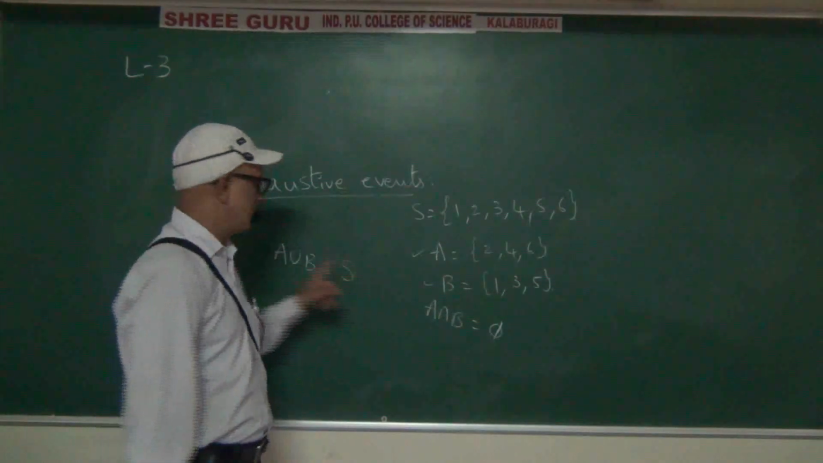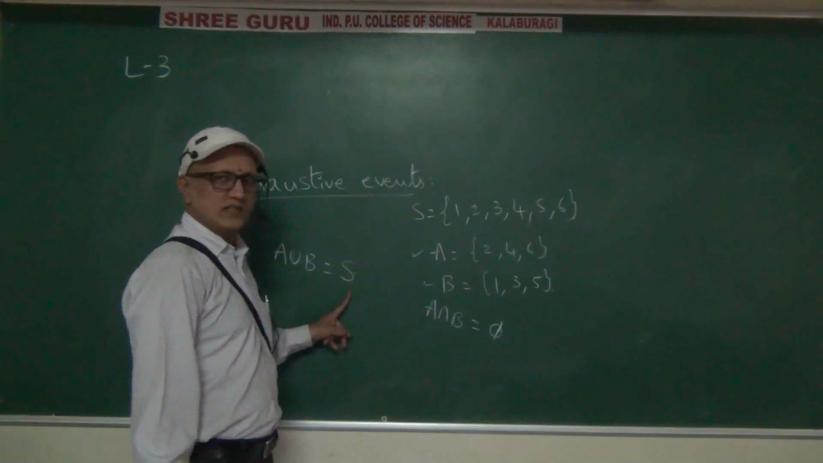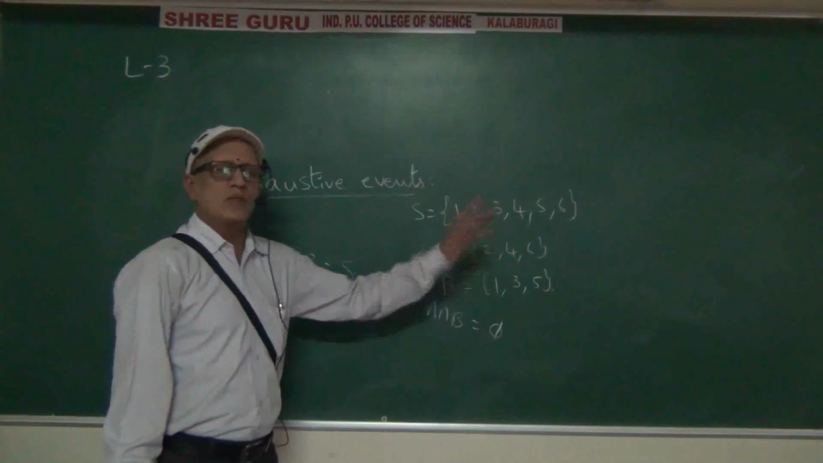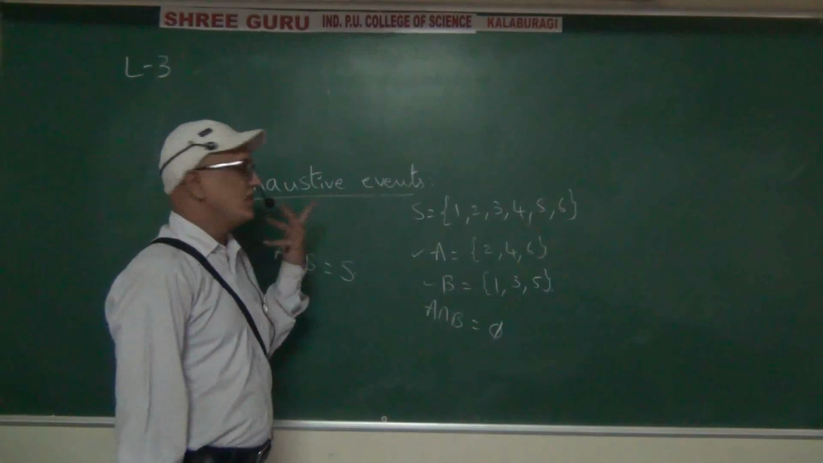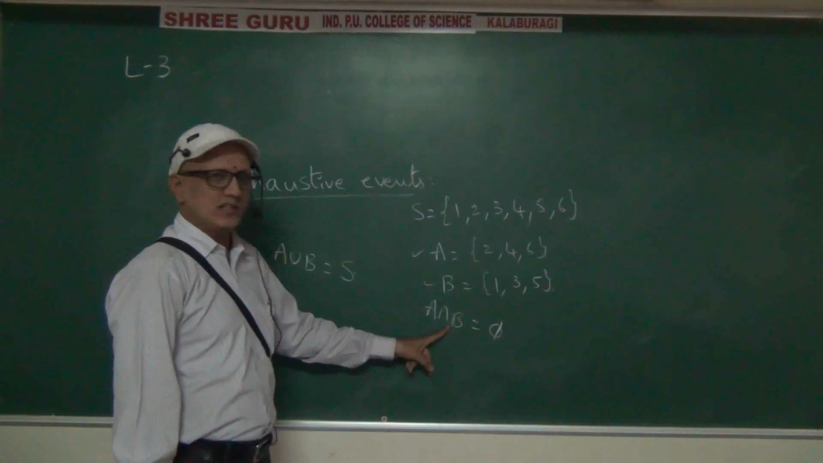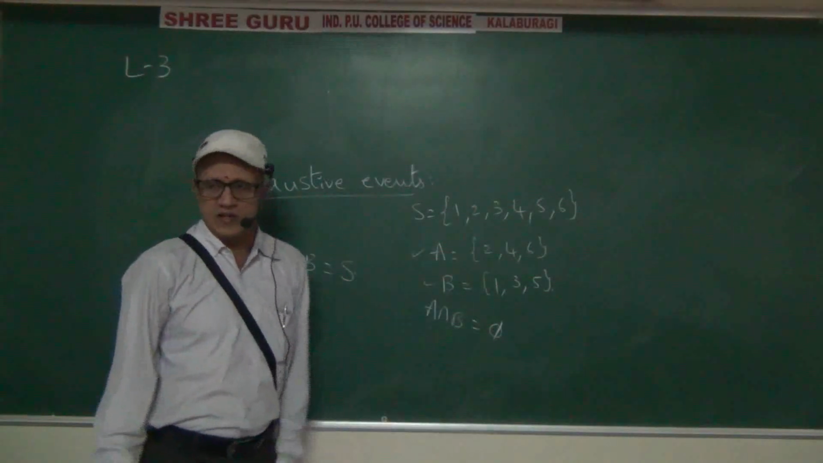Intersection, mutually exclusive. Union equal to sample space, yes. Intersection equal to phi, mutually exclusive. Union equal to sample space, then exhaustive. Which are exhaustive? These two. Which are mutually exclusive? These two. Clear?